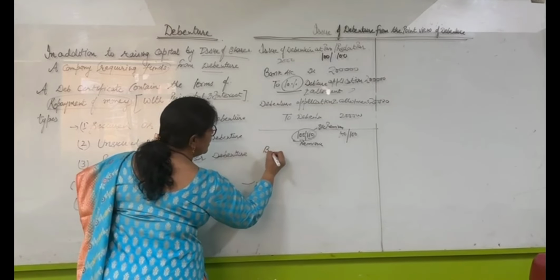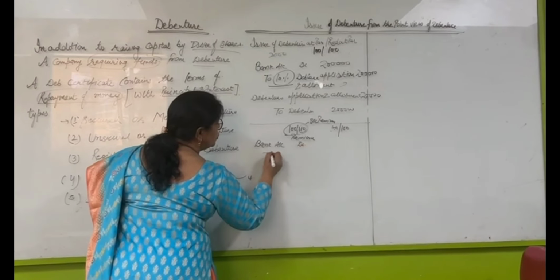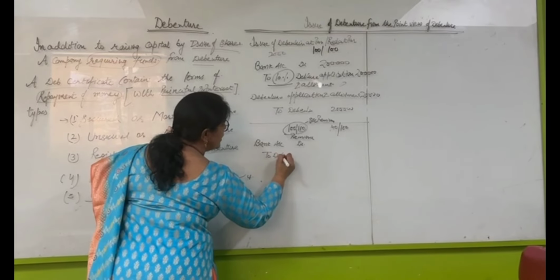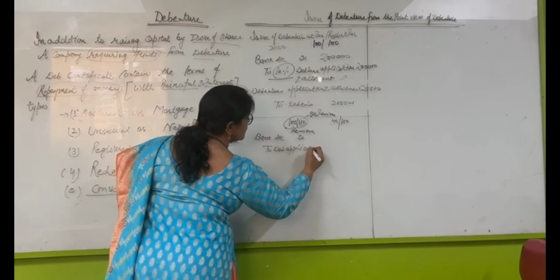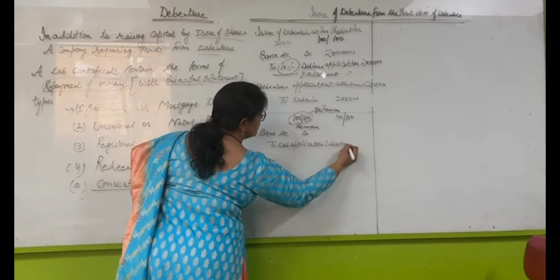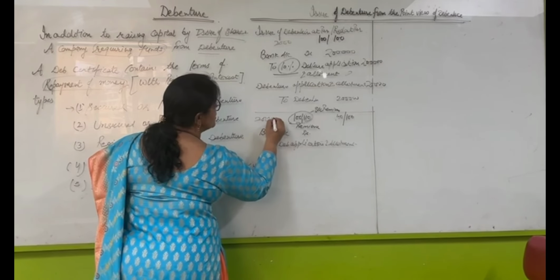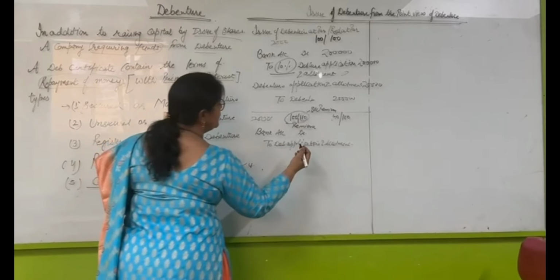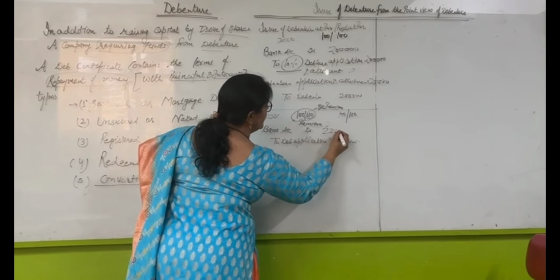Then bank account debit to debenture application and allotment, debentures into 110, 2,20,000.